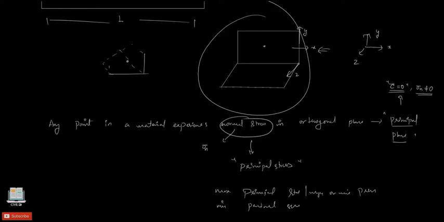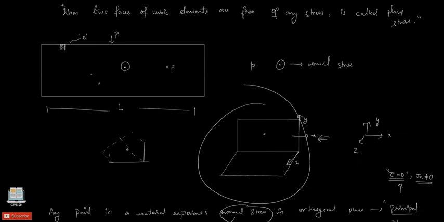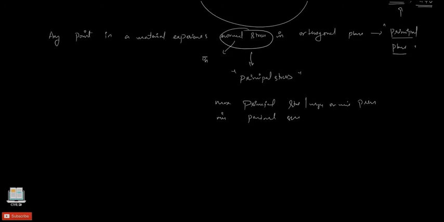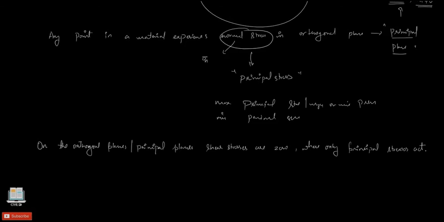However, if you consider an elementary material within a huge material like a beam, you will experience shear stresses. This has been explained in the previous lecture on stress transformation. So one important point: on the orthogonal planes, or the planes which are mutually perpendicular to each other, such as these principal planes, the shear stress is zero. So I will put it in words here. Remember this point.